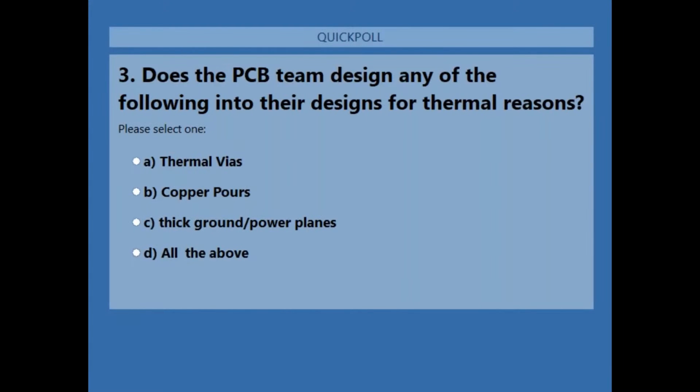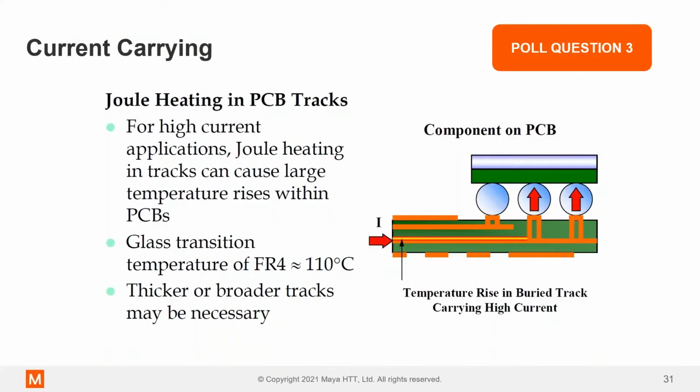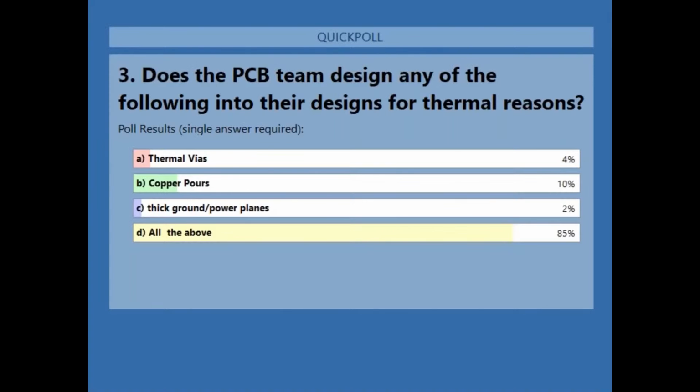Right, and the importance of the collaboration piece you just mentioned. I know we're not going to go into much detail today, but it's also a pivotal piece in terms of how we're seeing the different industries and teams trend when it comes to PCB design. So I'm going to go ahead and close this poll just to share very quickly what we're seeing. The majority of respondents shared all of the above in terms of what they're putting into their designs for thermal reasons. B said only or majority, with copper pours, and there were a few which had thermal vias or thick ground or power planes being used.